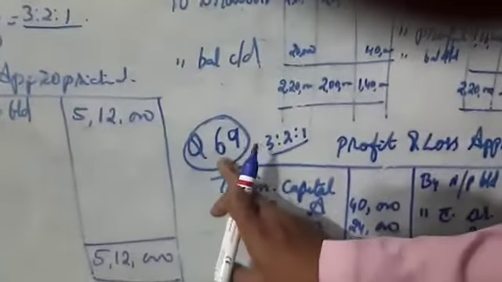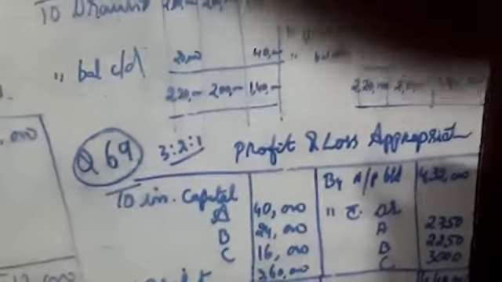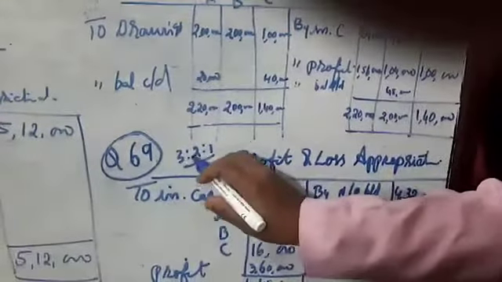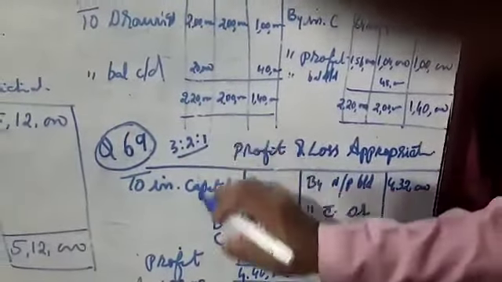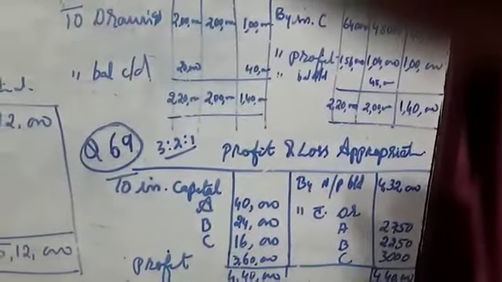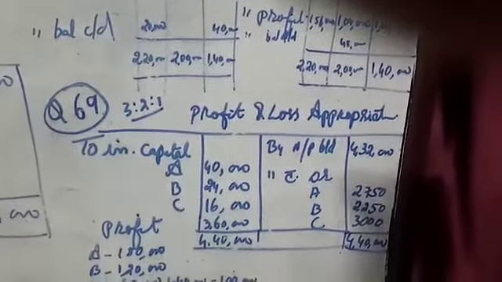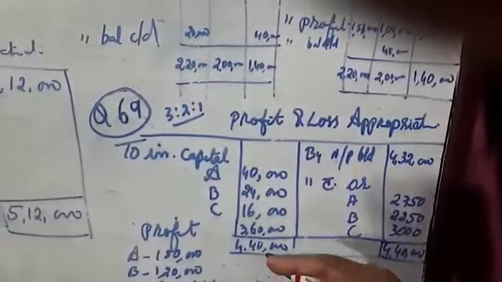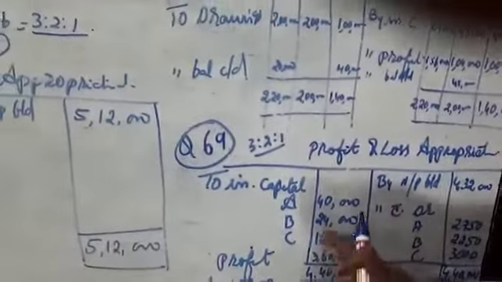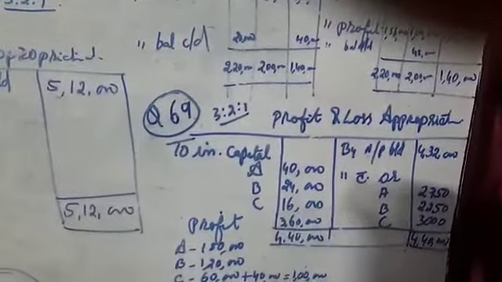And the next question is question number 69 in the textbook. A, B, C are the partners. The profit sharing ratio is 3:2:1. A's capital is 5 lakh, B's capital 3 lakh, and C's capital 2 lakh. A has personally guaranteed that C gets interest on capital at 8%, drawings 10,000, and C's profit should not be less than 1 lakh.